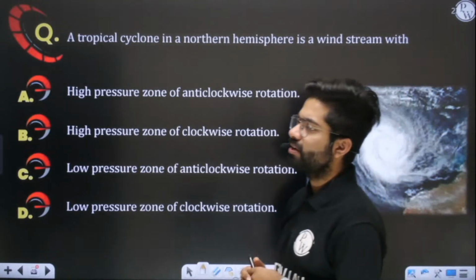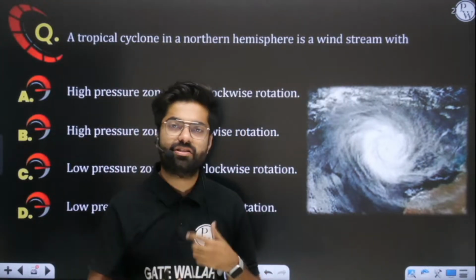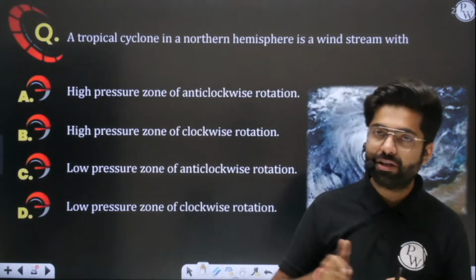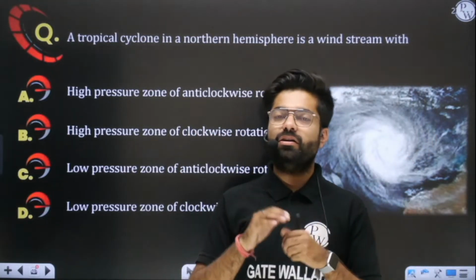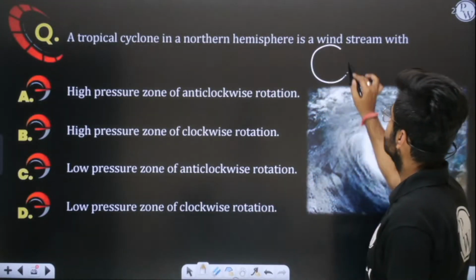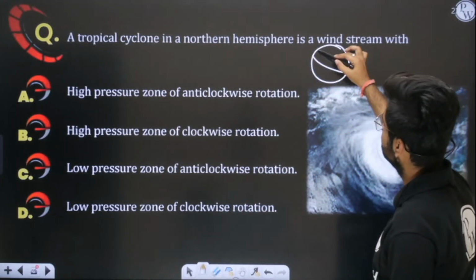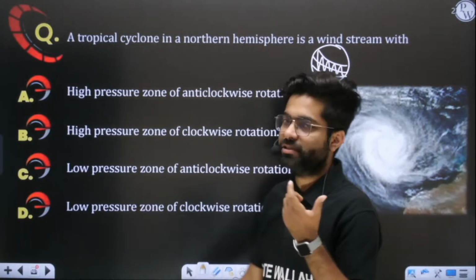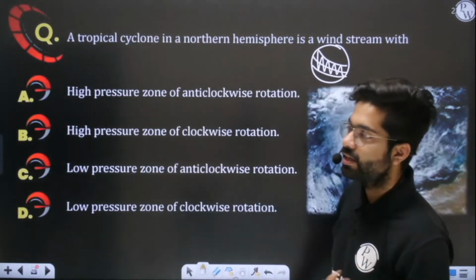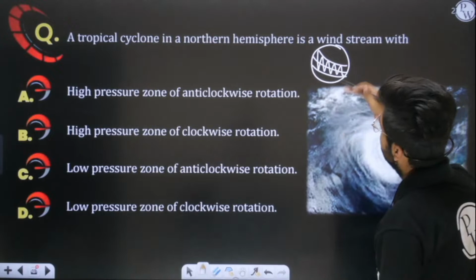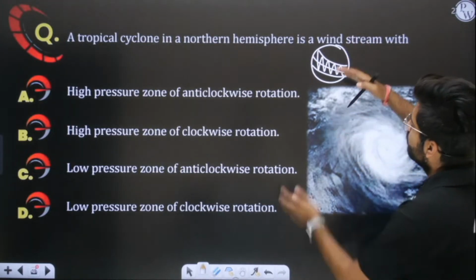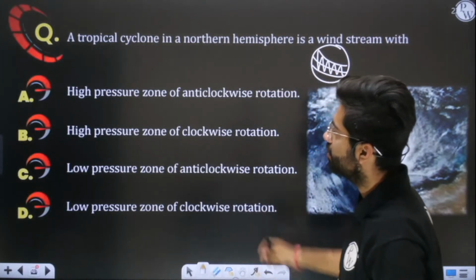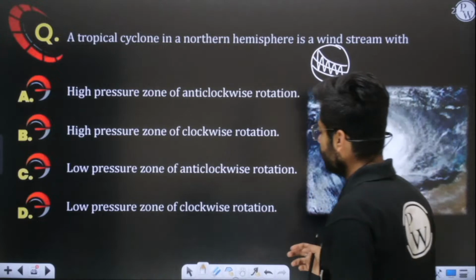See, there are two types of cyclone. One is tropical cyclone and another one is extra tropical cyclone. Tropical cyclones basically originate in the tropical region. What is the tropical region? I told you about the southern and northern hemisphere. This is planet Earth, this is the equator, this is the tropic of Cancer, this is the tropic of Capricorn. This entire region is your tropical region. So whatever cyclones are generated in this region are tropical cyclones only, and the cyclones which are generated beyond this zone are extra tropical cyclones. In this question they are more interested in tropical cyclone, but more or less it's a cyclone.